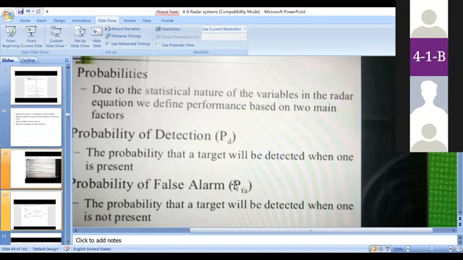But coming to probability of false alarm, actually the target is not present, but noise exceeds the threshold level. A noise signal is identified as a target signal. So actually the target is not present, but the radar system gives a decision that the target is present. Such a detection is called the probability of false alarm. By analyzing these two parameters, we are able to analyze the performance of a radar system: first the probability of detection, and second the probability of false alarm.